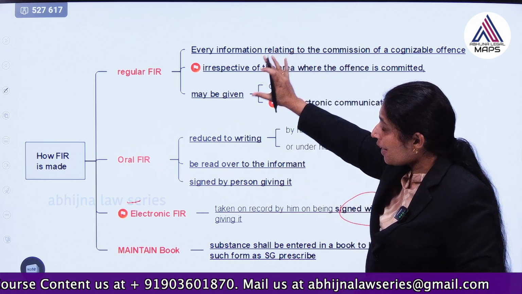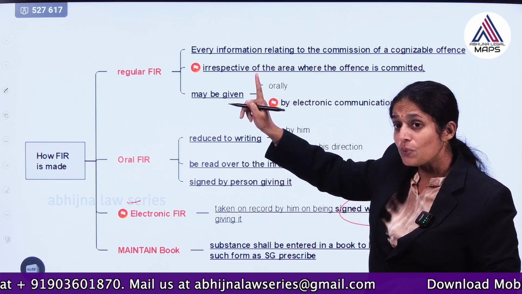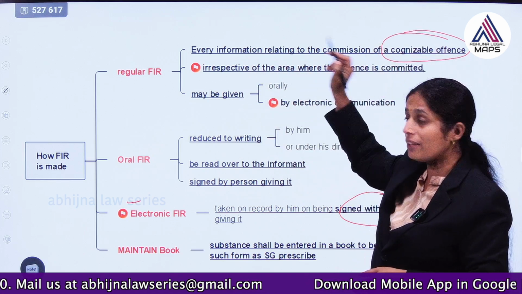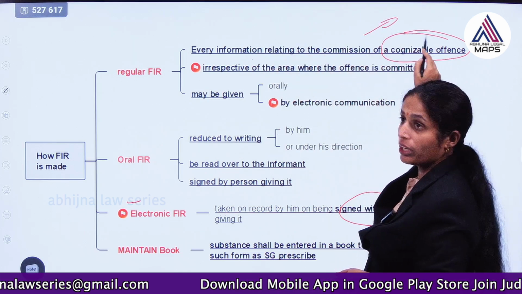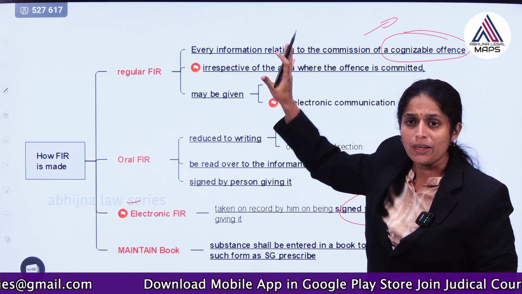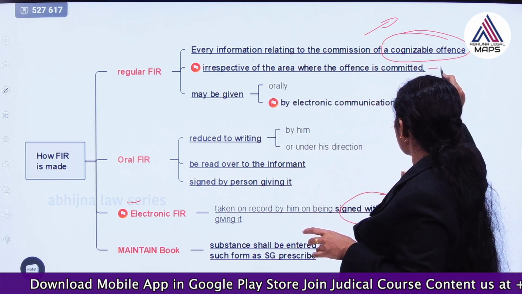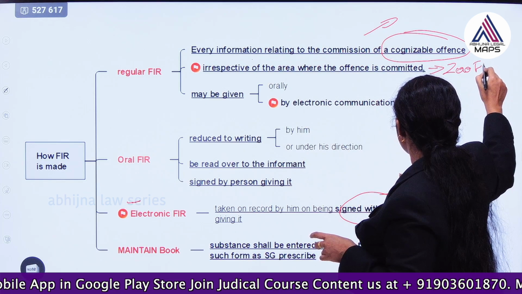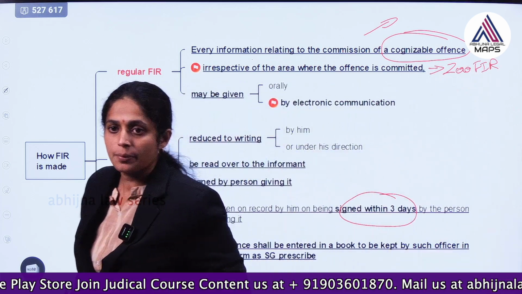The information has to be given to the officer in charge of the police station, and it is with reference to only cognizable offence. Very important, it is only with reference to the cognizable offence. Every information relating to the commission of a cognizable offence is said to be an FIR. And this is one new concept I have mentioned, zero FIR. What does this zero FIR mean? See, sometimes what happens?